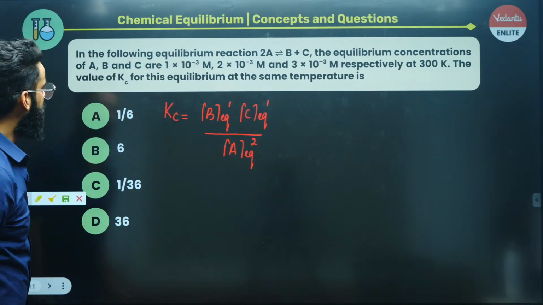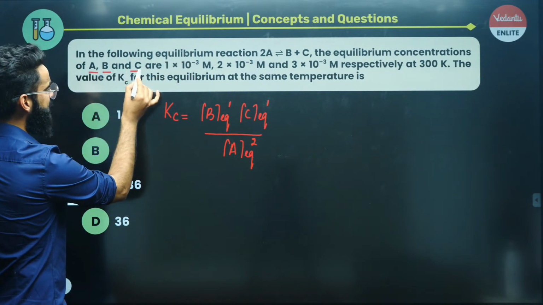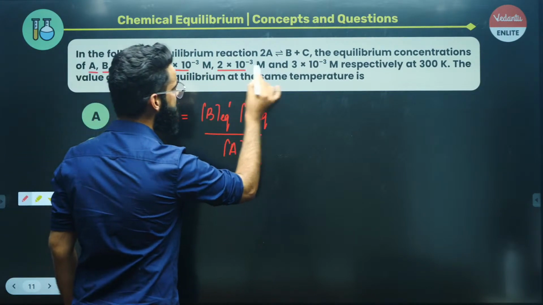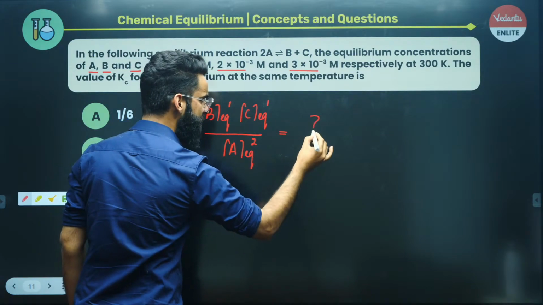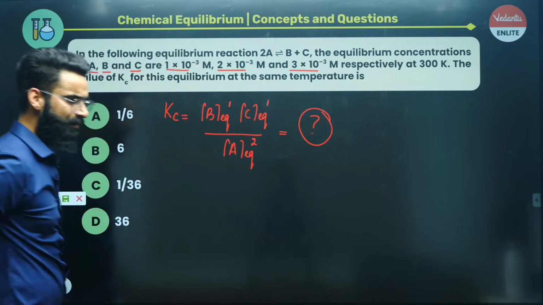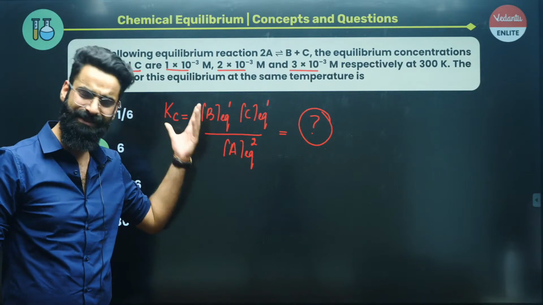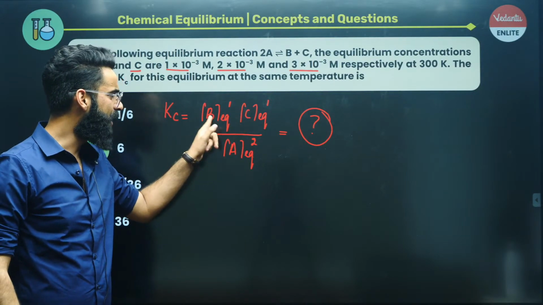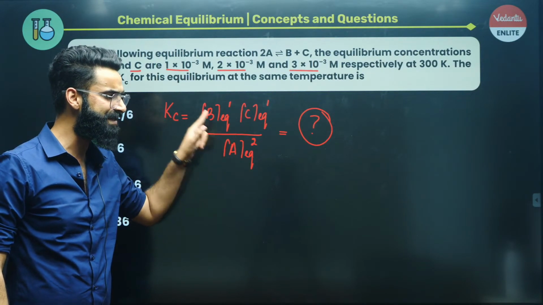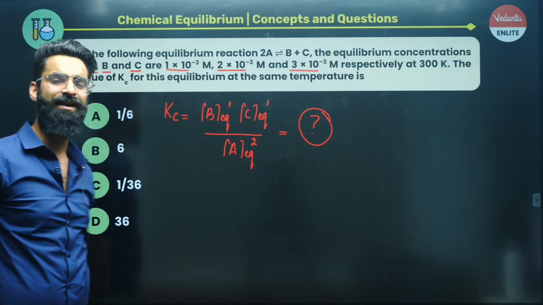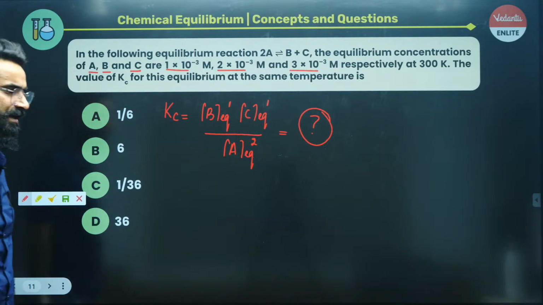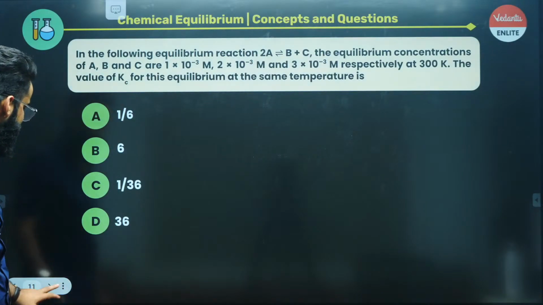Now people, the concentrations of A, B and C at equilibrium are given to us, right? Just put all these terms into this expression. That is going to give you the value of Kc. You just need to write the Kc expression and put all these values into it, and you'll get exactly the value of Kc which you were supposed to calculate. Let me show you the final answer.